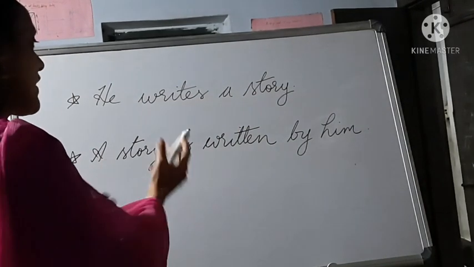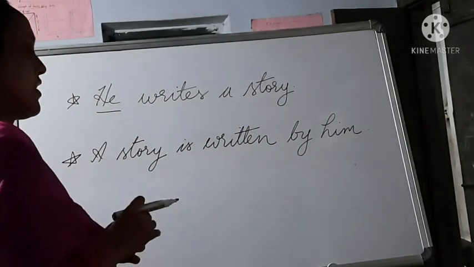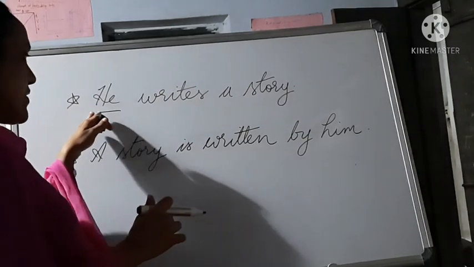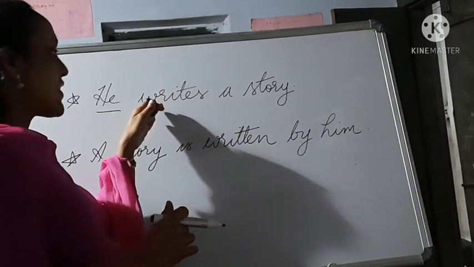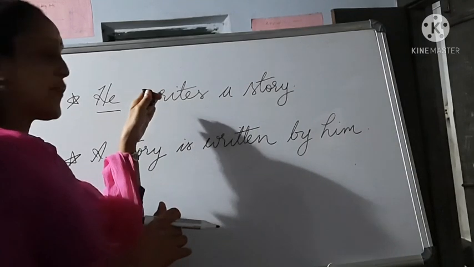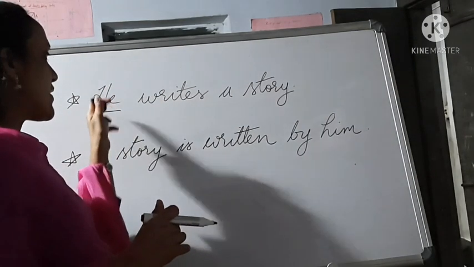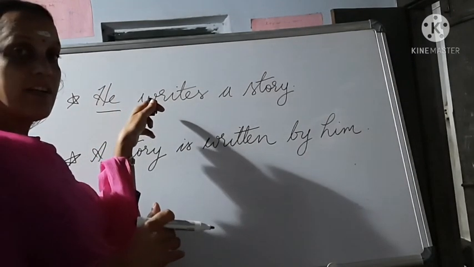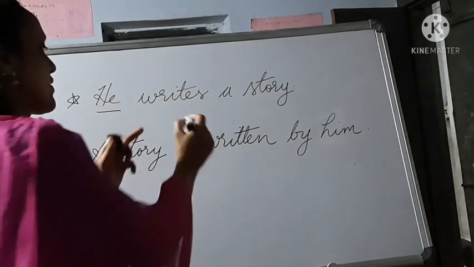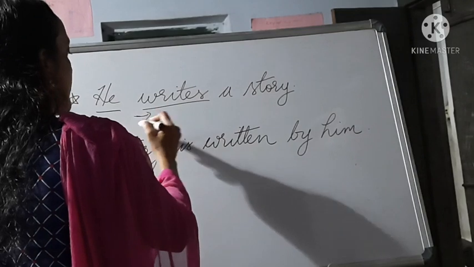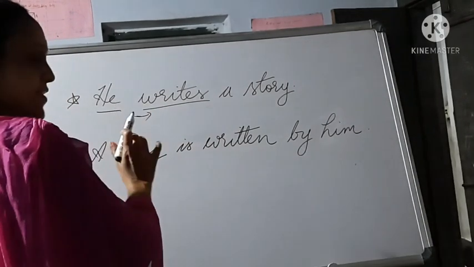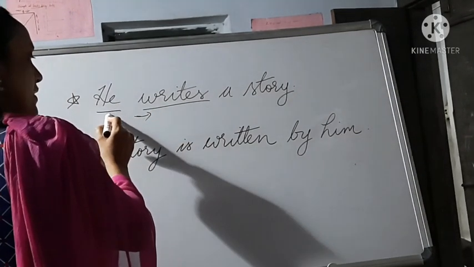Here, he is the subject, and the subject is performing the action that is given in the verb. What is the verb here? Writes. And this subject is performing the action writes.